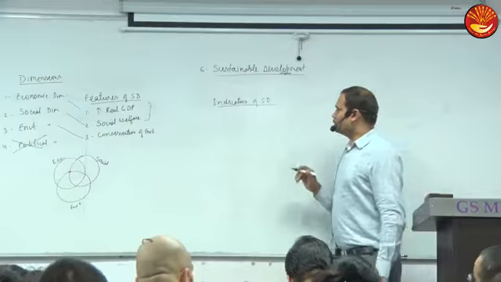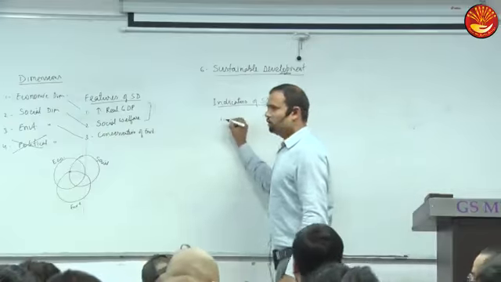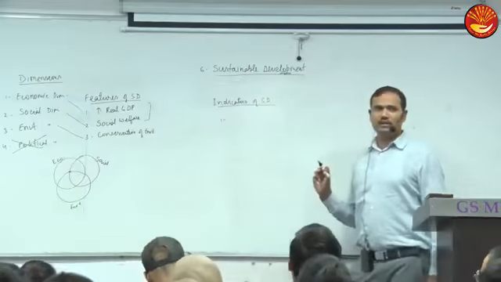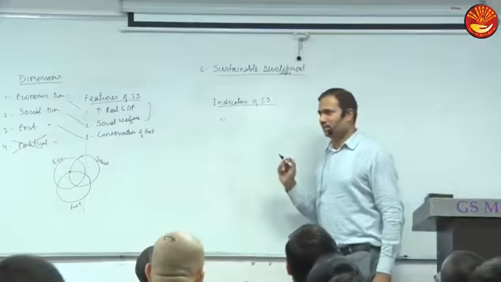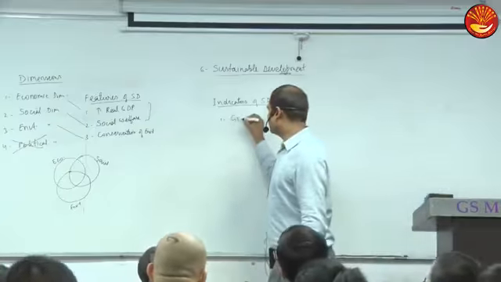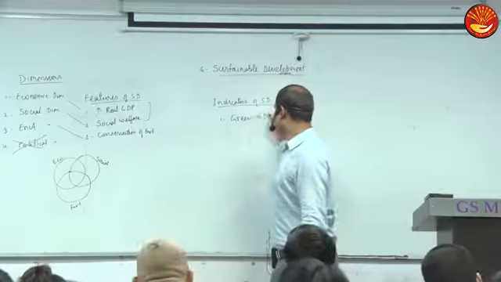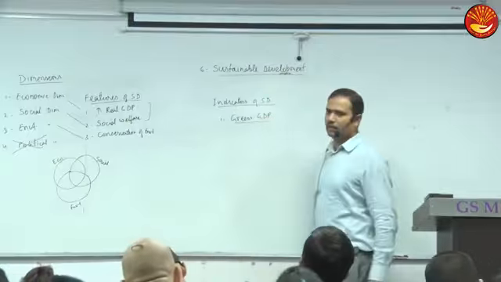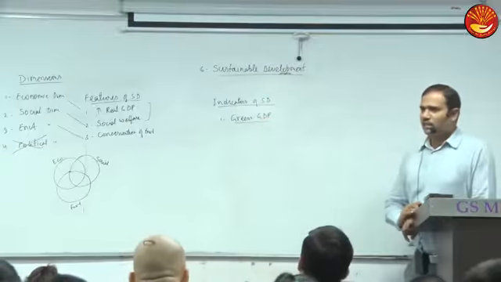So which GDP is used? Actually, it is used real GDP. No, not real, rather green GDP. Green GDP. So the indicator here is green GDP.